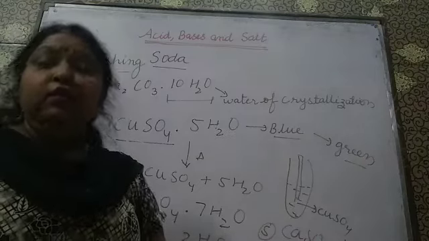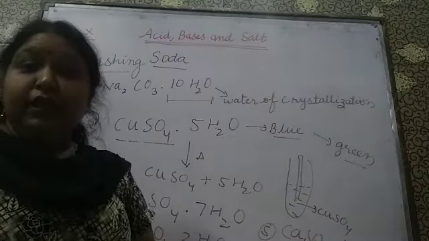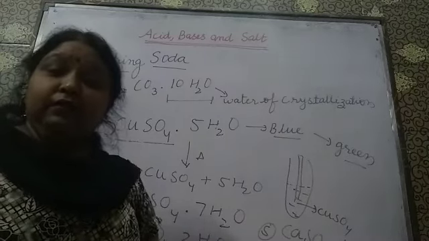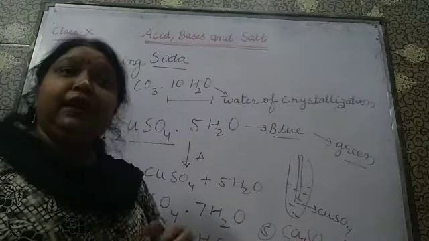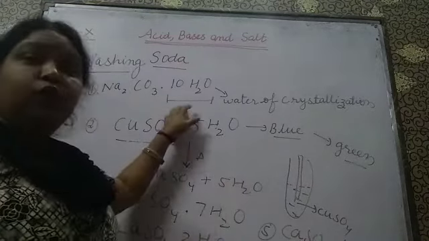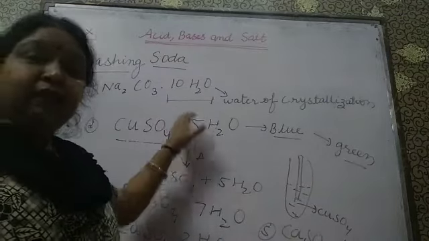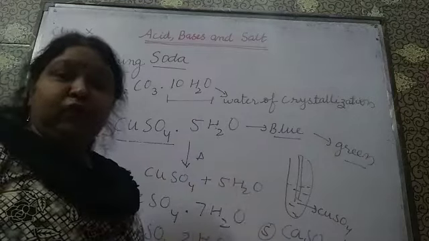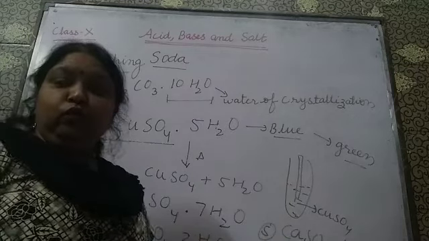They contain some water of crystallization, and due to water of crystallization they have colors, and when we heat them, heating means we are losing water molecules from it and they will lose their color also, since they are giving their water of crystallization out.